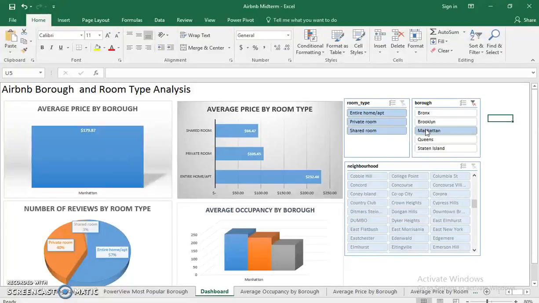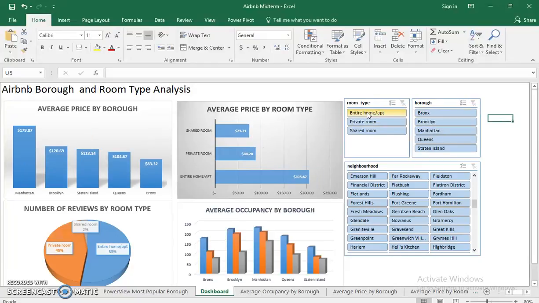And we're not really sure why this is the case. Does it suggest that homes/apartments in Manhattan and Brooklyn are more desirable than in the other three boroughs? There could be various factors that led to this difference. We're not really sure. But let's take a look at the room type slicer.